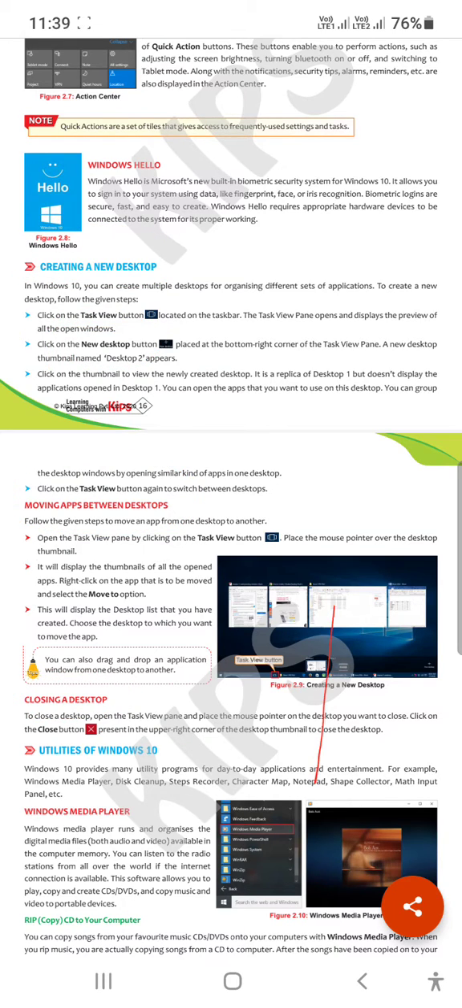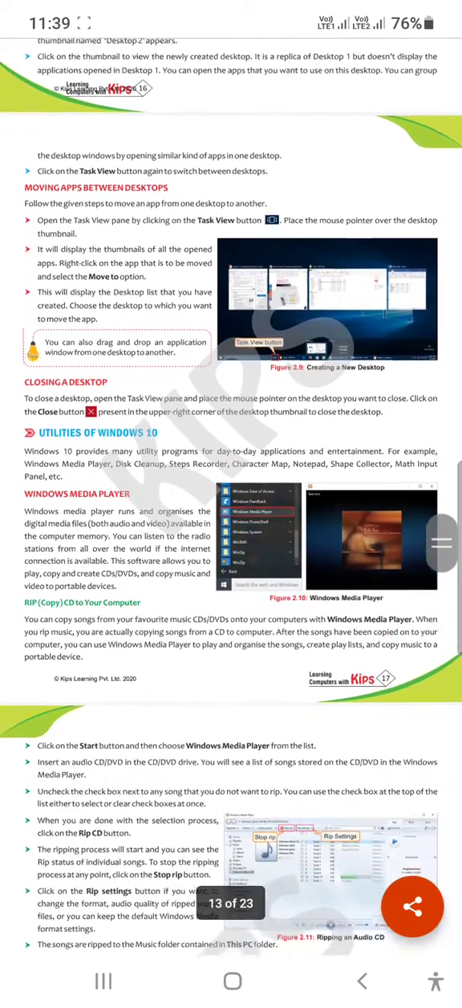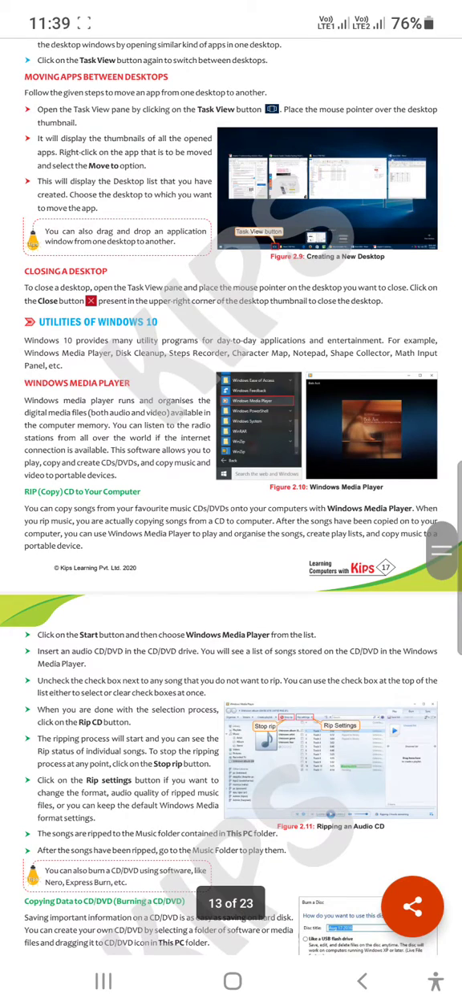Okay students, the next topic is utilities of Windows 10. It means the different system software available in Windows 10. What are they? We are going to learn about this, right?